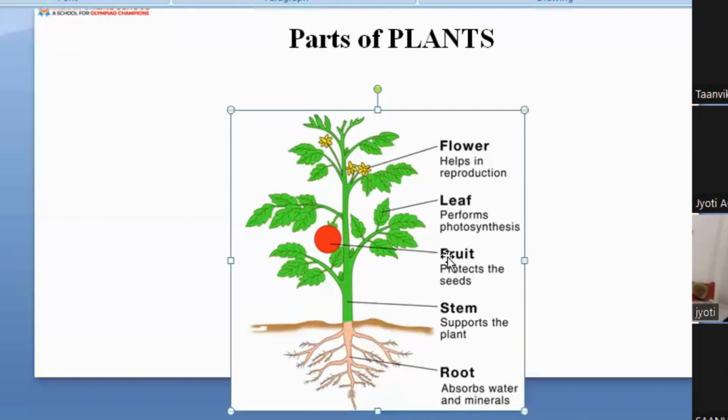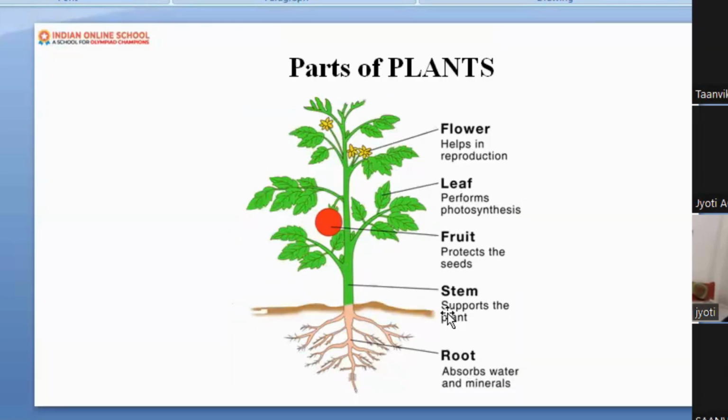Now, can you see the stem here? Is the stem visible to you? Yes. So stem is like what? Okay, Tanvika, if I ask you to go to school, and you have your vehicle, but the road is not there, is it possible for you to reach school if the road is not there? No.